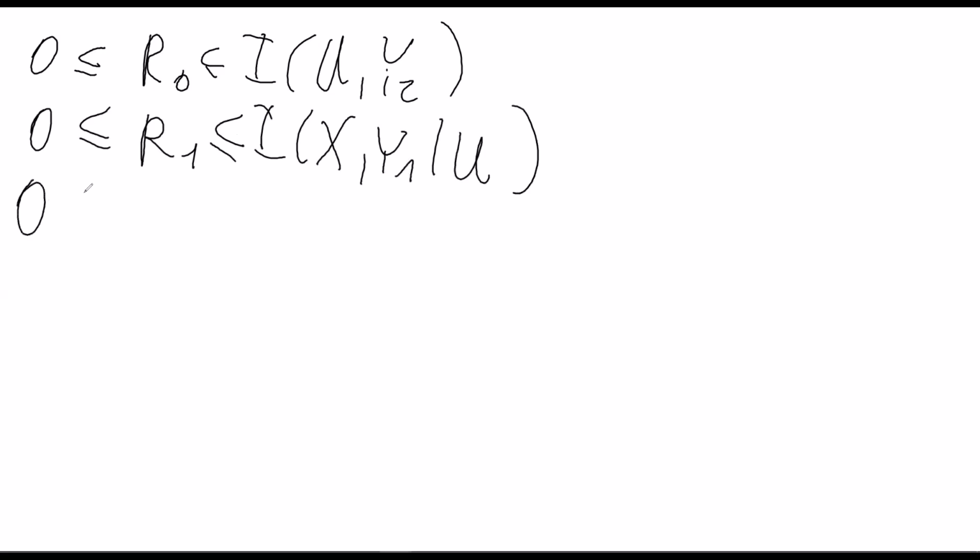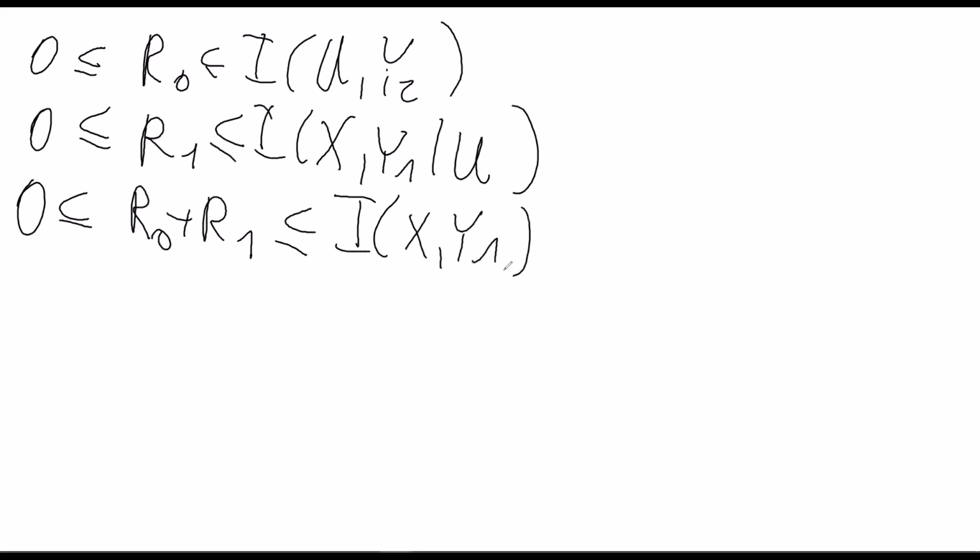And we have 0 ≤ R0 + R1 ≤ I(X;Y1). First, we saw that this was the result if we have a common message and a dedicated message for